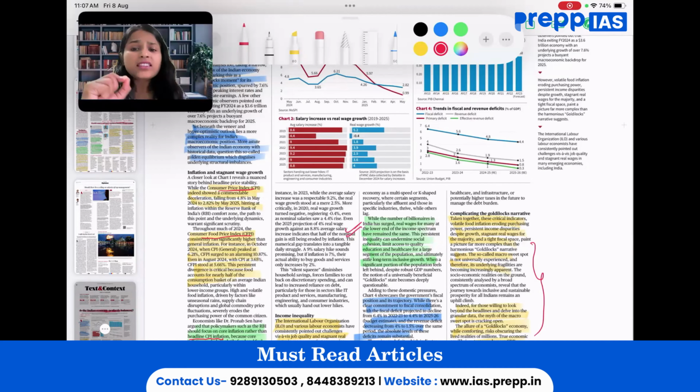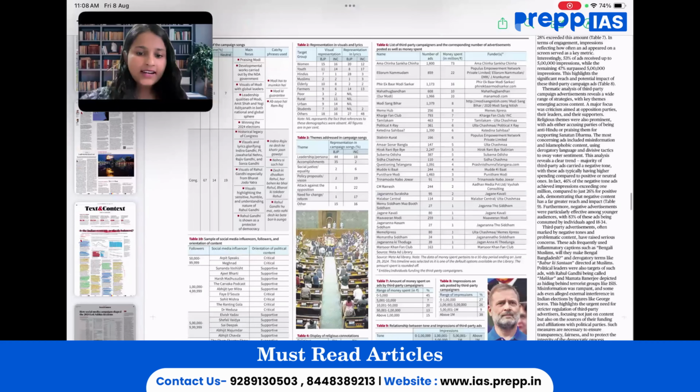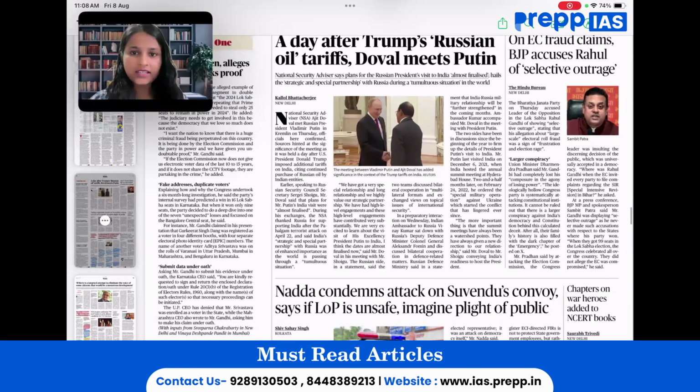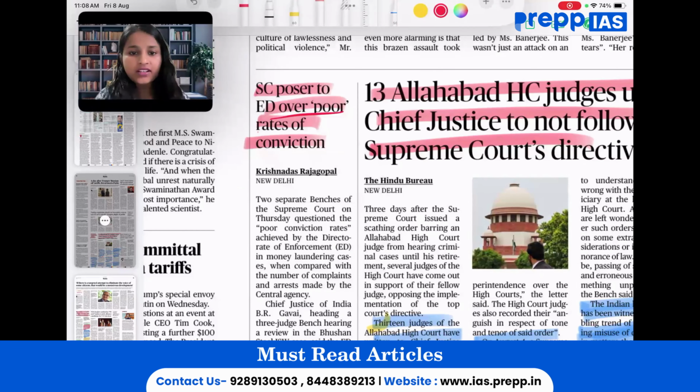Moving on, the very first question that any aspirant can strike while reading this particular article is: is India's growth story inclusive in nature or not? What are the challenges of jobless or unequal growth that we are facing? So these angles can be seen from this particular article and can be read upon. Afterwards, the next important article that holds our attention in today's edition of Hindu newspaper is Supreme Court poser to ED over poor conviction rate.